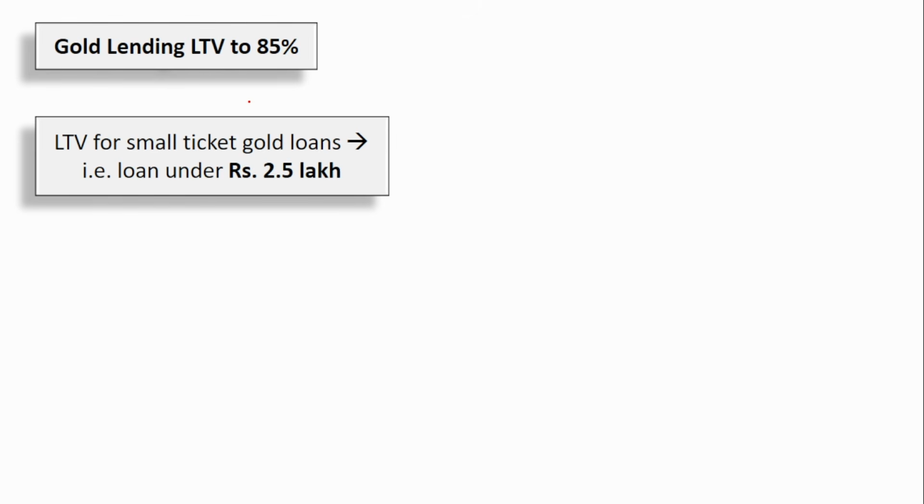Next, gold lending LTV to 85%. This is for small ticket gold loans, to facilitate gold loans even further, especially in semi-urban and rural areas. Gold loan is one of the major sources of funding for various people. They pledge the gold and use that money for useful purposes like agriculture or various other purposes. So it is very important that it is easy for them, and the facilitation should also be made easier.